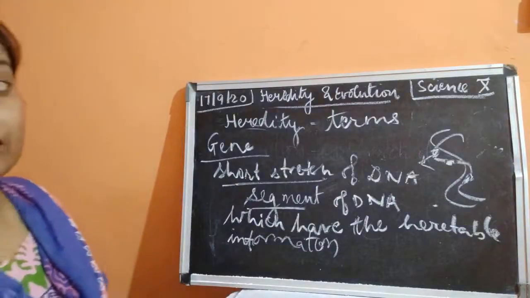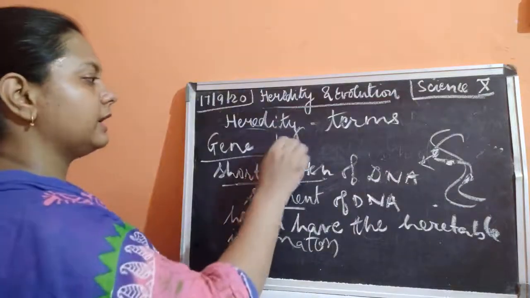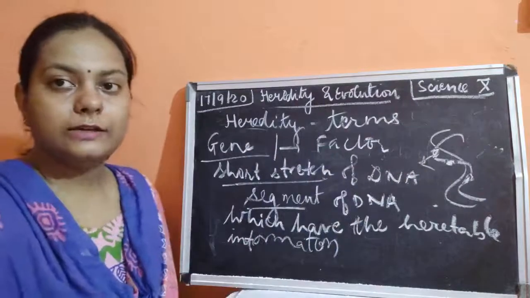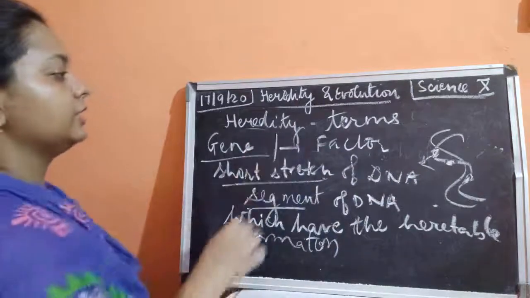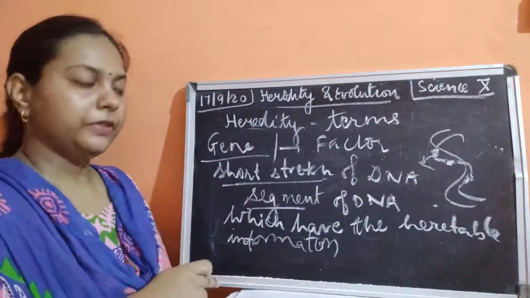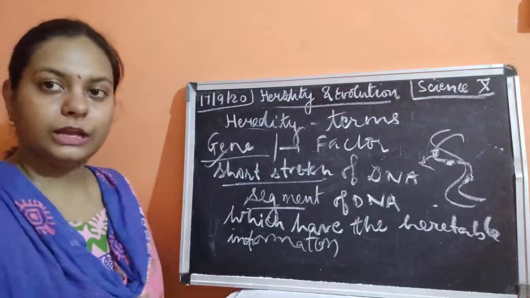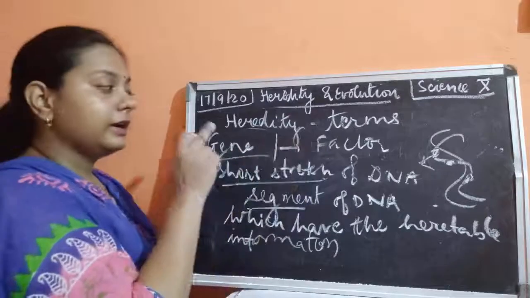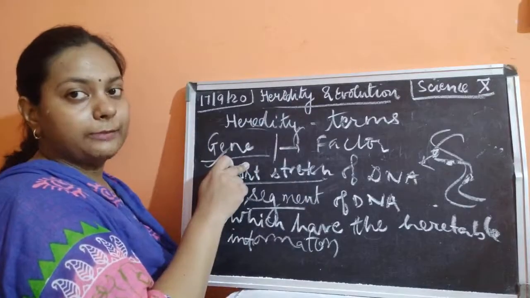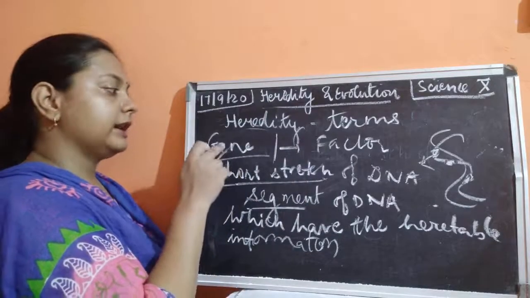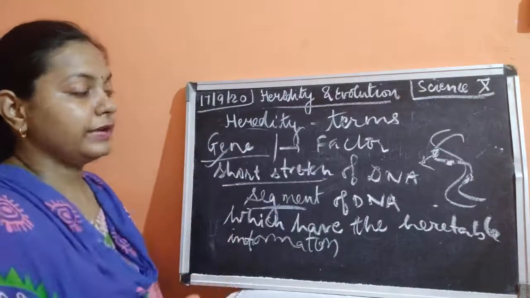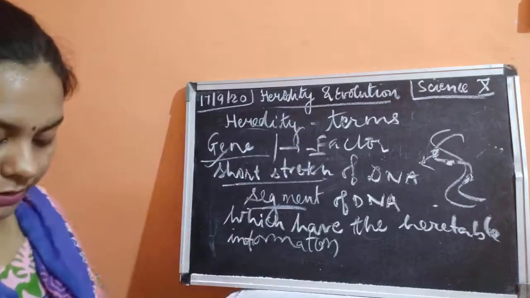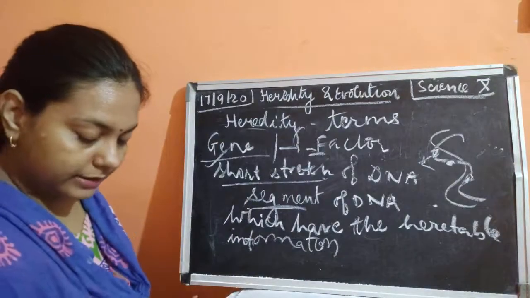Now, the gene is also known by another word, that is factor. Factor or gene. Earlier it was known as factor. Now it is known as gene. Okay, factor or gene, both are the same thing, but now the new vocabulary for this genetic word is gene, a small segment of DNA, and factor was known earlier. Please remember the old name also. So earlier genes were known as factors.